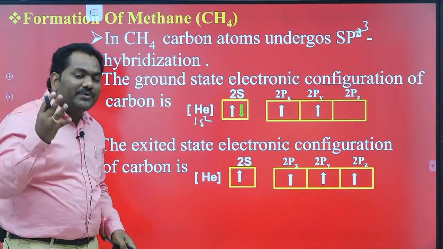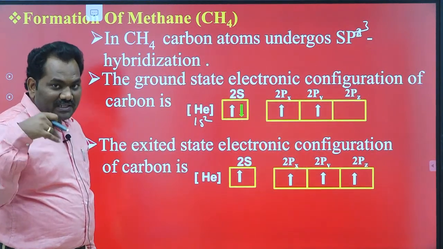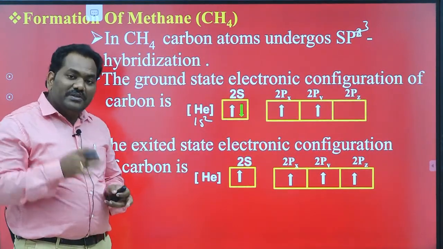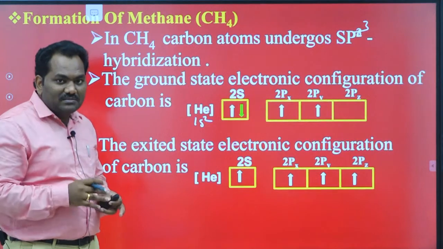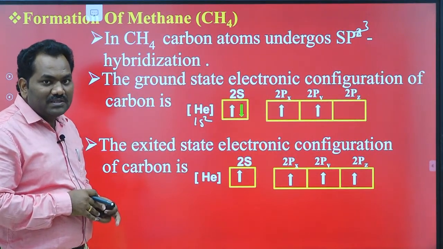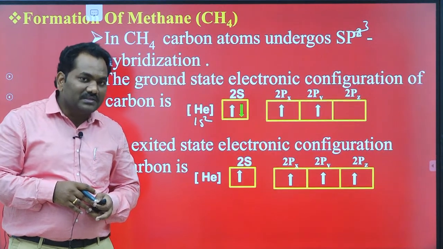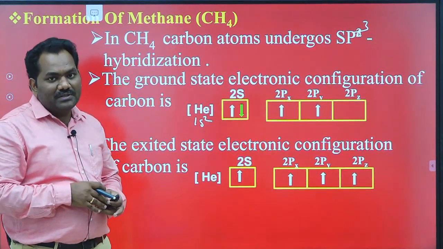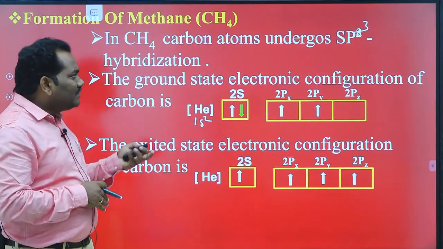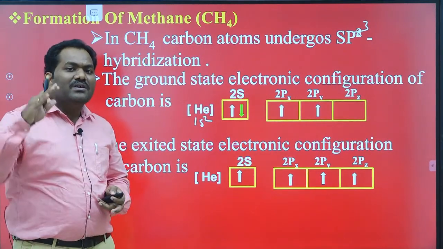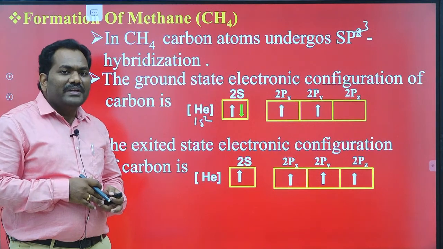Here 4 orbitals contain unpaired electrons. By using these 4 orbitals, it forms sp3 hybridized orbitals. Okay, after formation of the sp3 hybridized orbitals, each orbital is overlapped by the 1s orbitals.